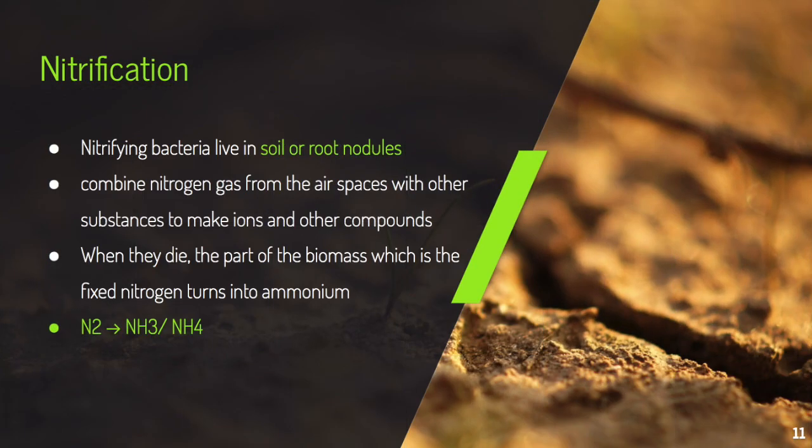The next stage of the nitrogen cycle is nitrification. Nitrifying bacteria live in soil or root nodules. They combine nitrogen gas from the air spaces with other substances to make ions and other compounds. When these bacteria die, the part of the biomass which is the fixed nitrogen turns into ammonium.